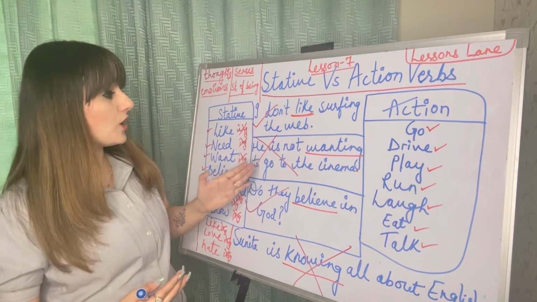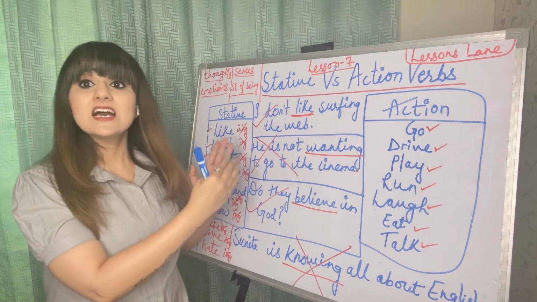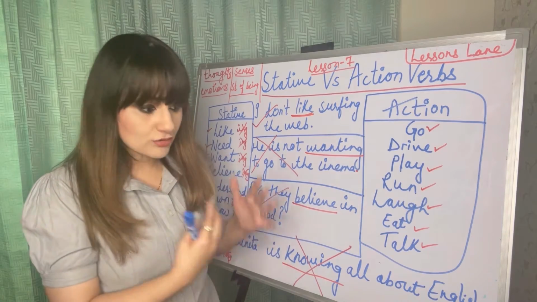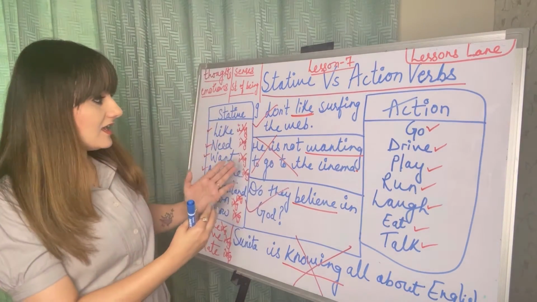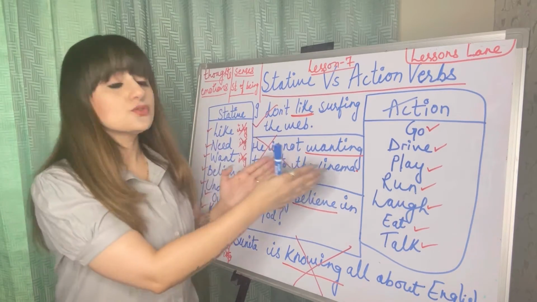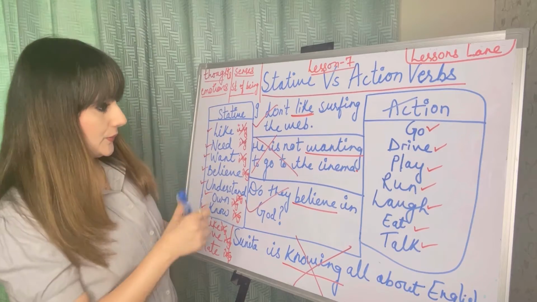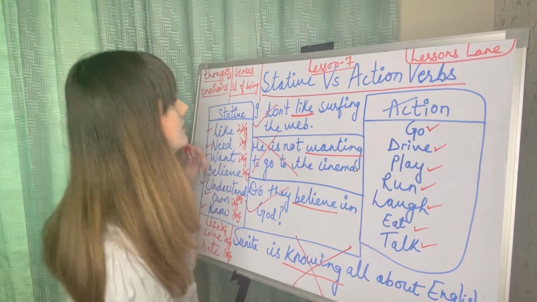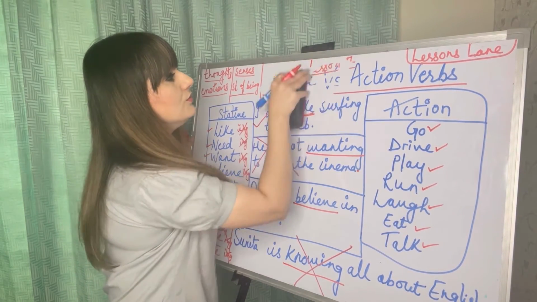So he's not wanting to go to the cinema, because that's his wish actually. Feelings we are talking about means he's not in the mood, maybe he doesn't want to go there. So you can say he doesn't want to go to the cinema. That's the correct one. All right. Let me rub it for you.